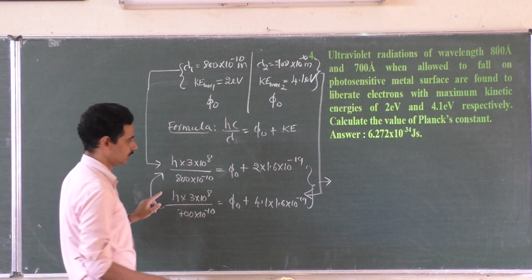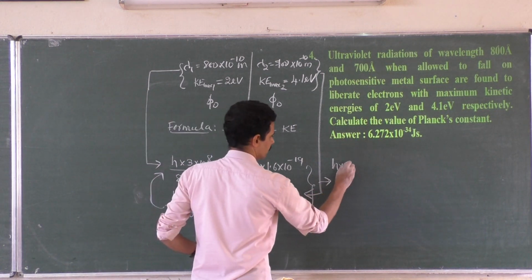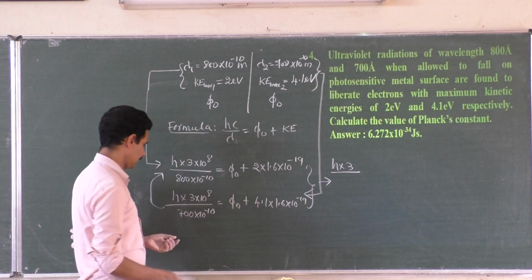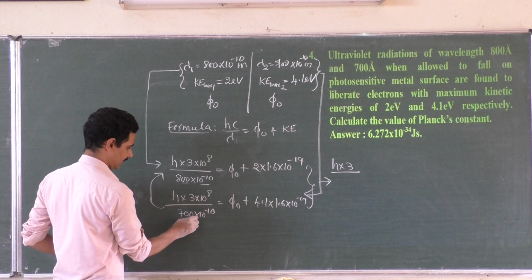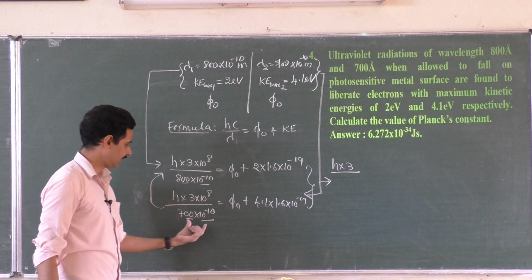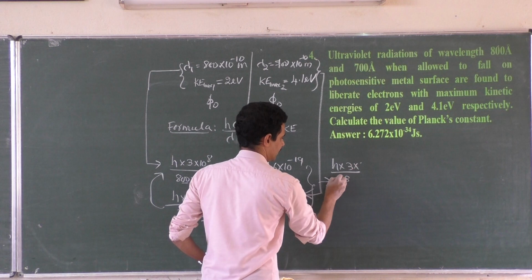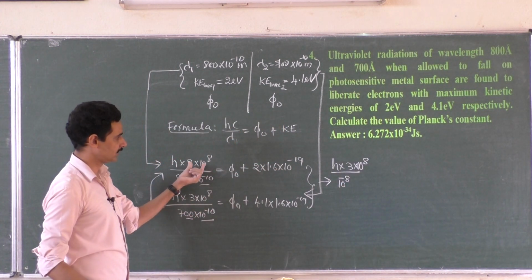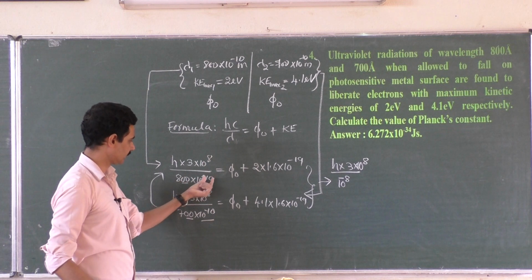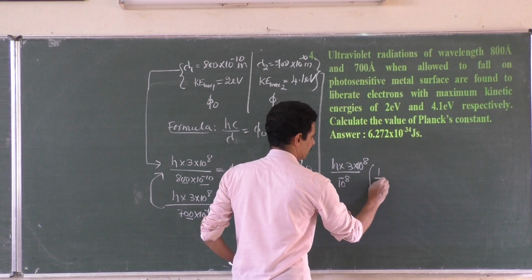So h into 3 into 10 to the power 8, divided by 800 into 10 to the power minus 10, 700 into 10 to the power minus 10, that is 8 into 10 to the power minus 8, 7 into 10 to the power minus 8, 1 by 7 minus 1 by 8.